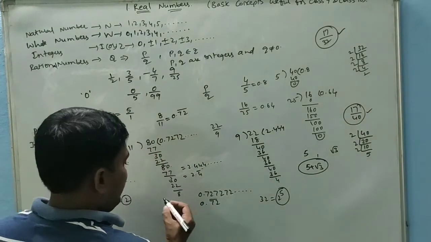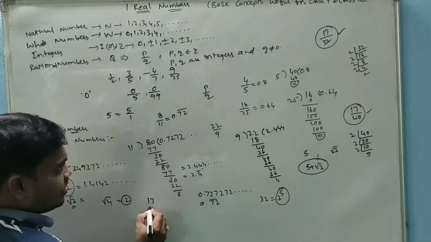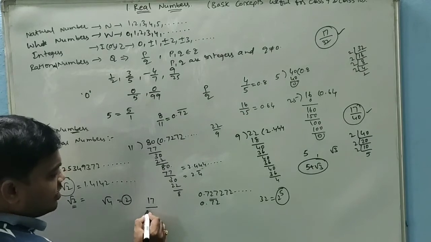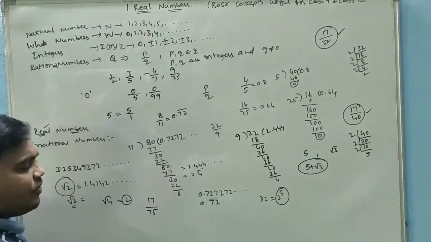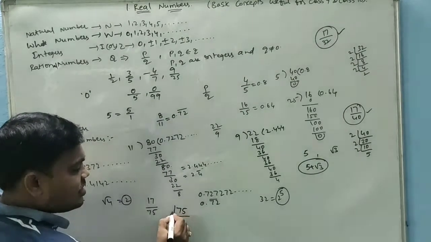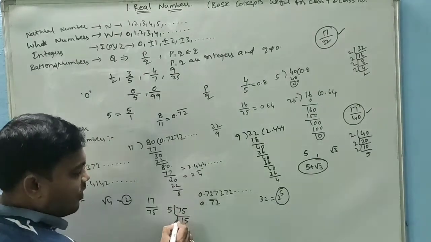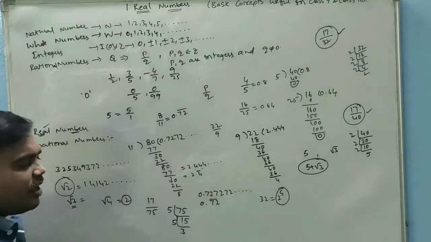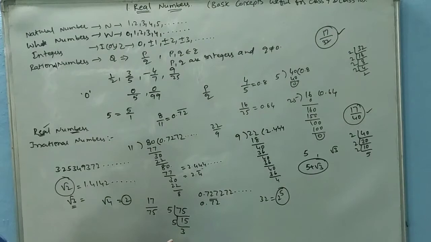And next, 17 by 75. The prime factorization of 75 is 5 into 15, 5 into 3. So what are the prime factors? 5 and 3.